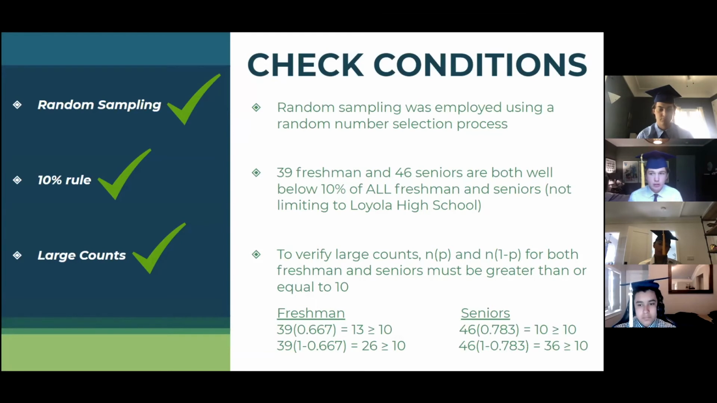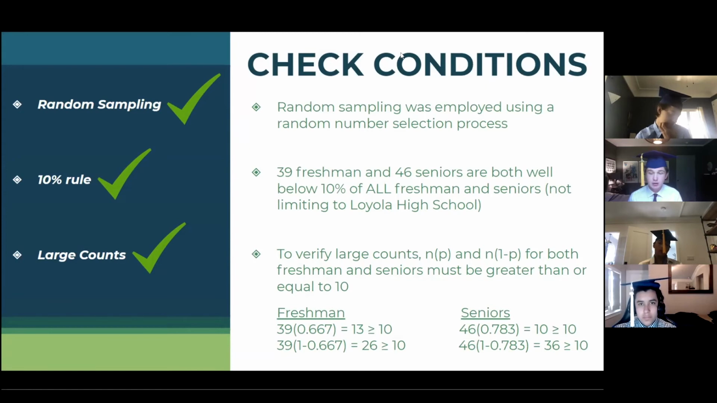Before we find our p-value, so we can see if we reject or do not reject the null hypothesis, we had to check our conditions. We use random sampling, not random assignment, because we're not doing an experiment. The random sampling was employed using a random number selection process, randInt on the TI-84. Then we checked the 10% rule, that our data points were below 10% of the actual population, below 10% of all freshmen and seniors, not limited to Loyola High School.